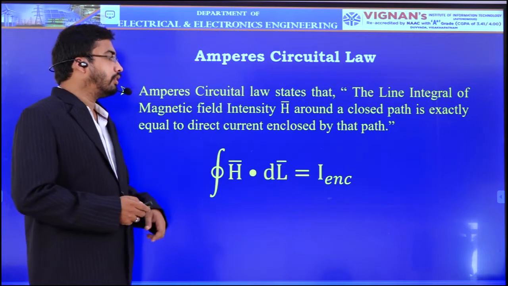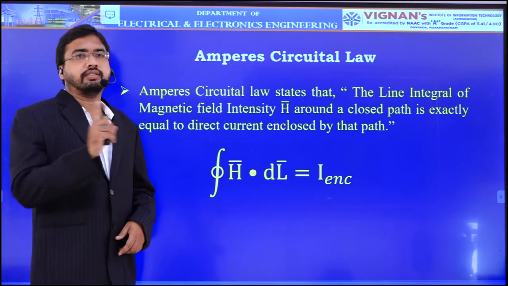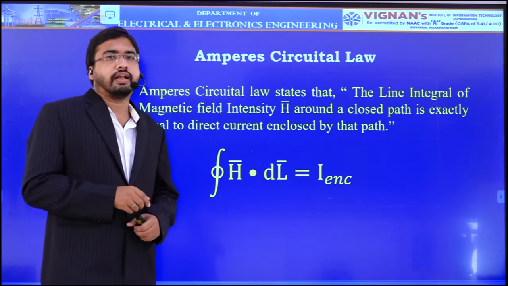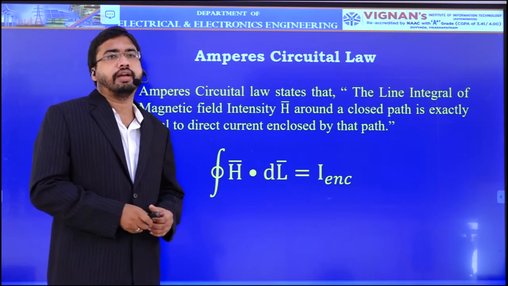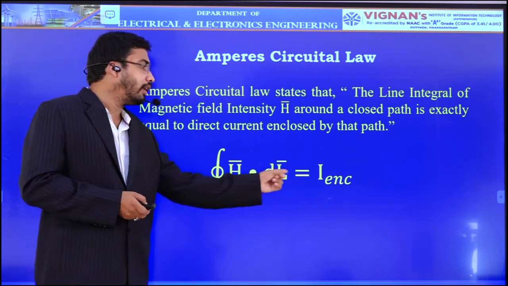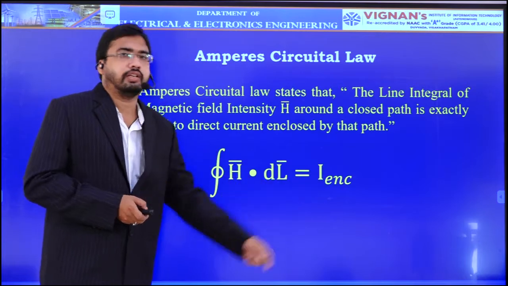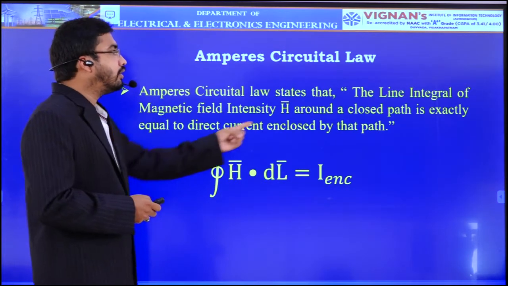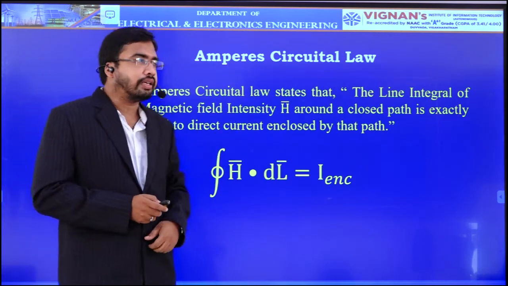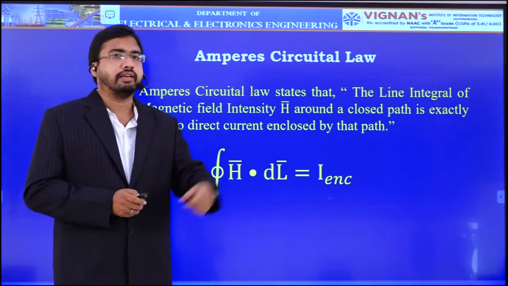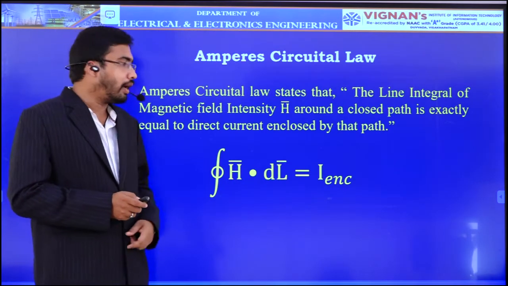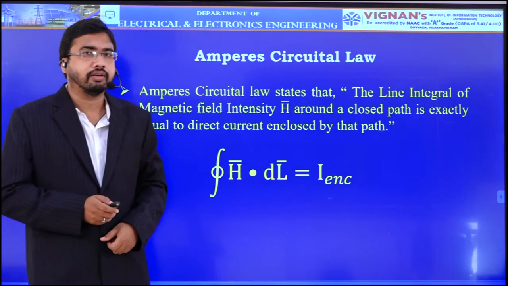enclosed by that path. That means if there is a circular path like this, then if I is the amount of current that is flowing, and due to that current, if the magnetic field intensity at a point is H, then due to a differential length, integral H bar dot dl bar is always equal to the enclosed current in that path. Simply we can say that the line integral of magnetic field intensity H around a closed path is exactly equal to the direct current enclosed by that path. The mathematical format is integral H bar dot dl bar is equal to the total enclosed current I.